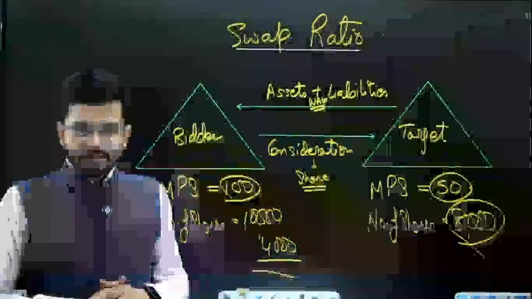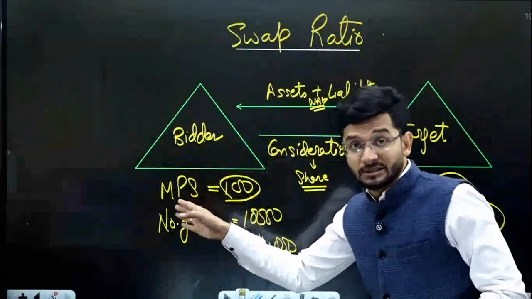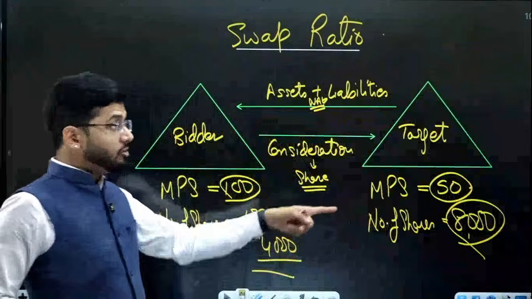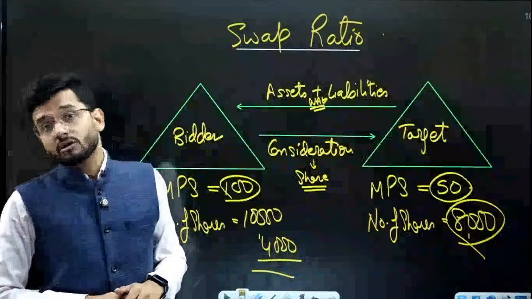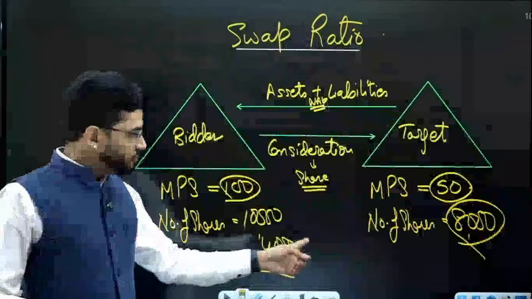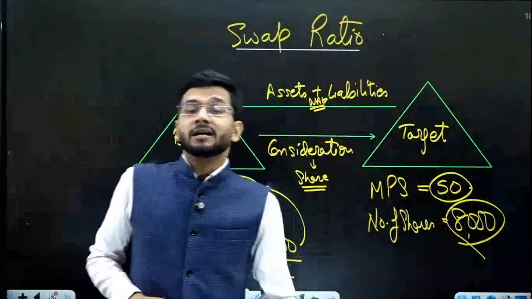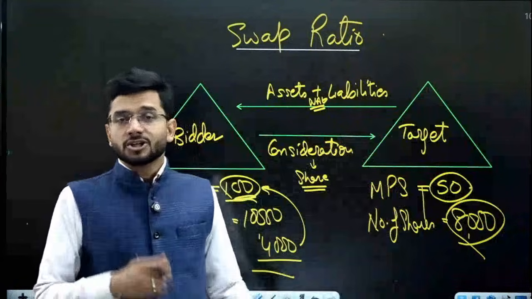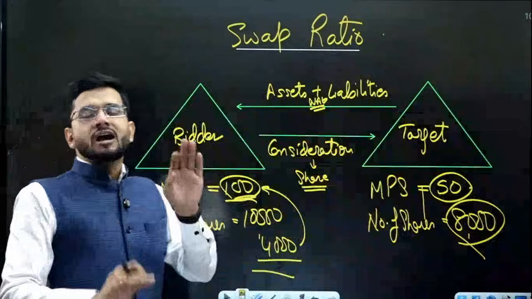So 8,000 is represented by 50 market price per share, right? Now when this 8,000 will be converted to 100 market price per share, the number of shares will be reduced to half. So bidder company will tell the target company, no, I am not going to issue 8,000 shares, that is too much. So bidder company will issue 4,000 shares, because 4,000 shares multiplied by 100 will get the same value as 8,000 shares multiplied by 50. The worth of target company shares was less. So 8,000 shareholders will get 4,000 shares in the bidder company to have a fair deal.